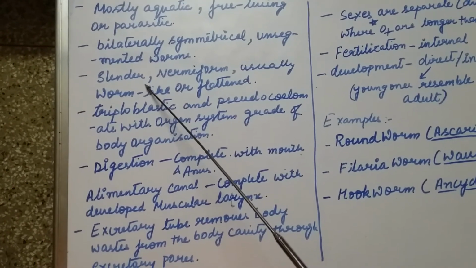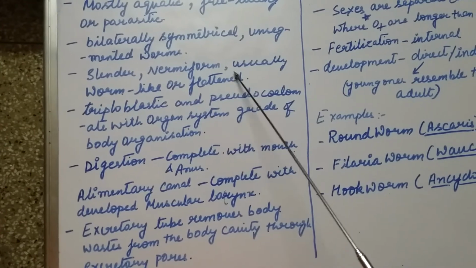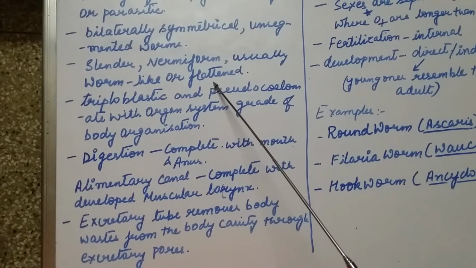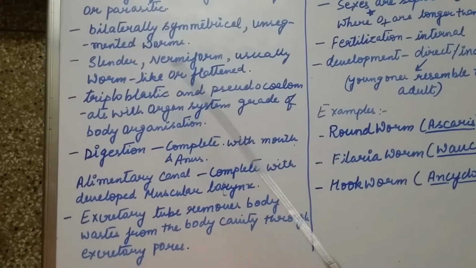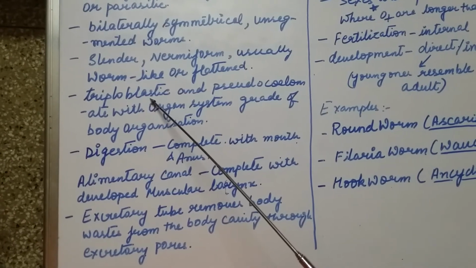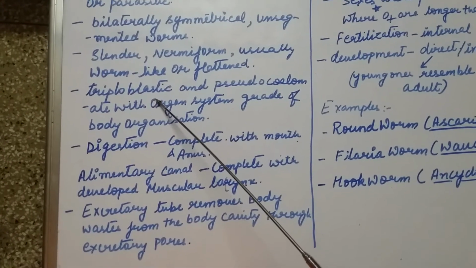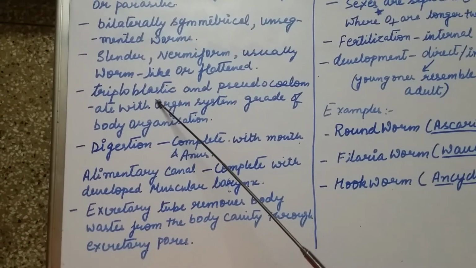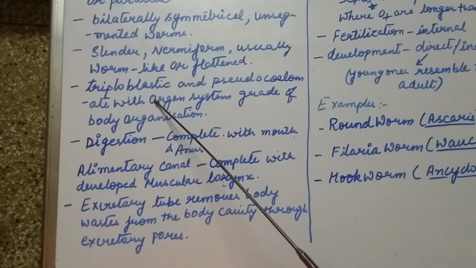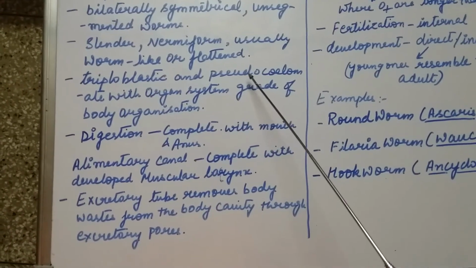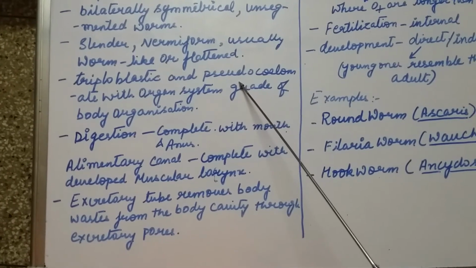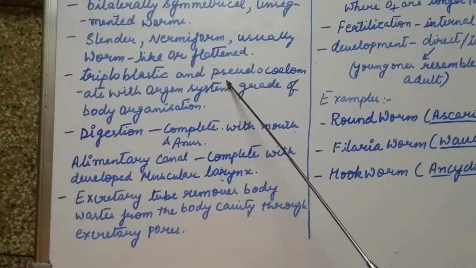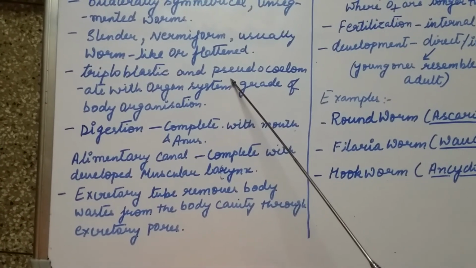They are slender, vermiform, and usually worm-like or flattened-body worms. The organisms show triploblastic organization, that means there is the presence of three germinal layers: endoderm, ectoderm, and mesoderm, where the mesoderm is present as scattered pouches, thereby making a pseudo-like body cavity.